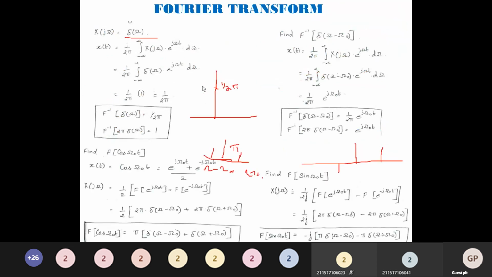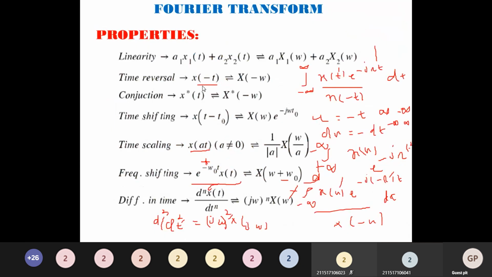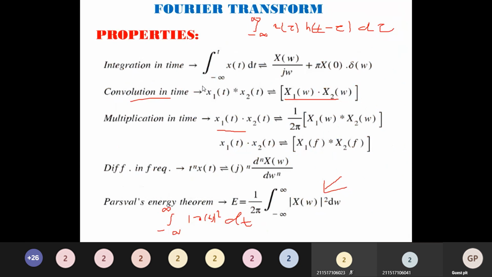Cos omega, sin omega, very important. They can ask one more question: match the following. Properties are very important. Linearity property, time reversal, conjugation, shifting, scaling, frequency shifting, differentiation in time, integration in time, convolution in